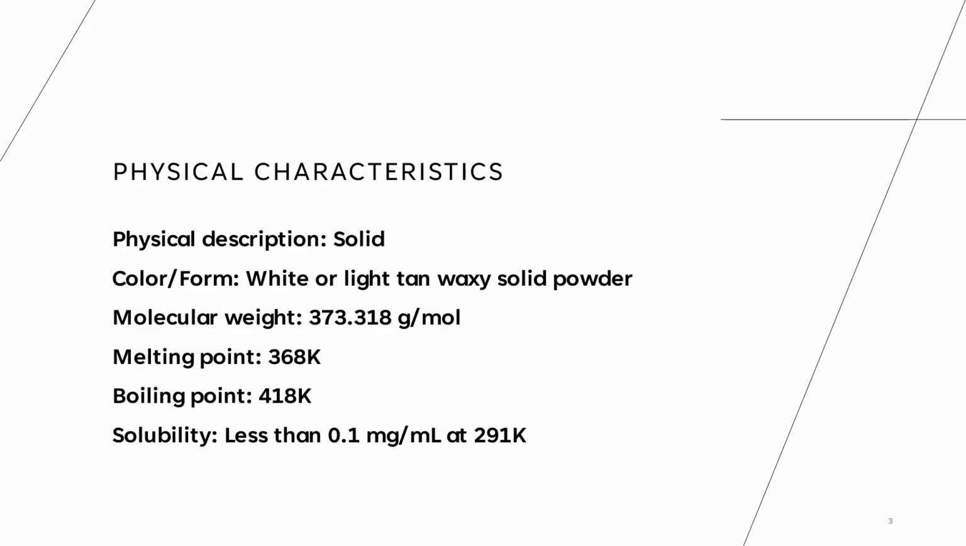C10H5Cl7. Physical characteristics. Physical description: it's a solid. Its form is a white or light tan waxy solid powder. Molecular weight is 373.318 grams per mole. Melting point is 368 Kelvin. Boiling point is 418 Kelvin. And solubility is less than 0.1 milligram per liter at 291 Kelvin.